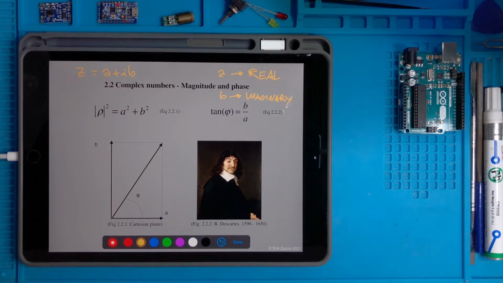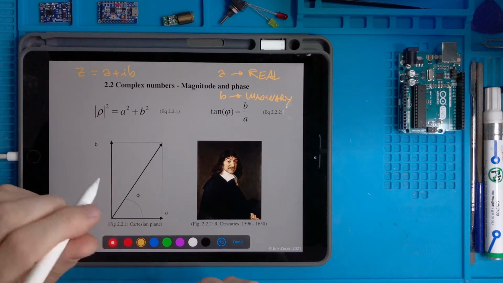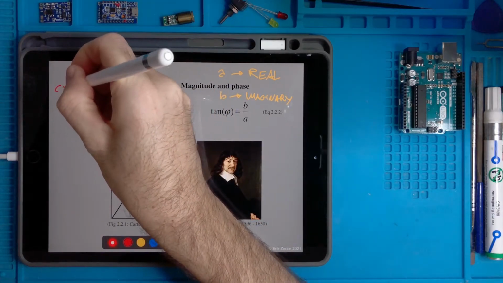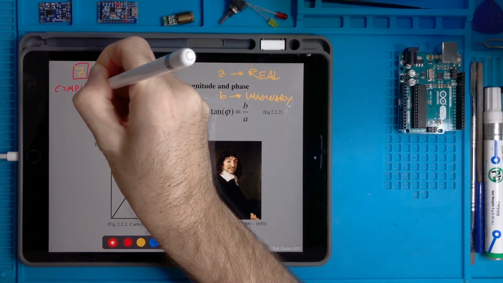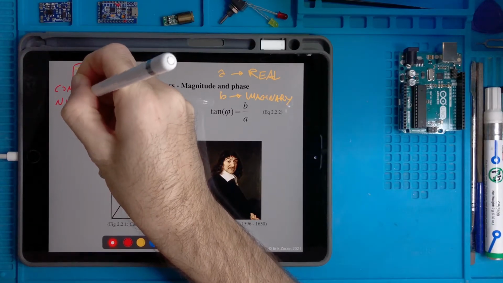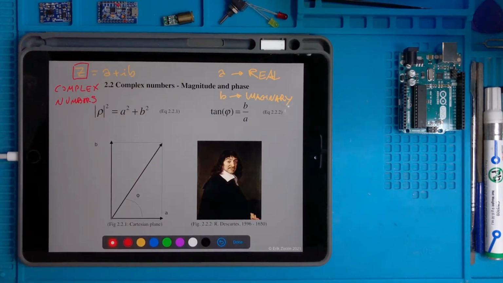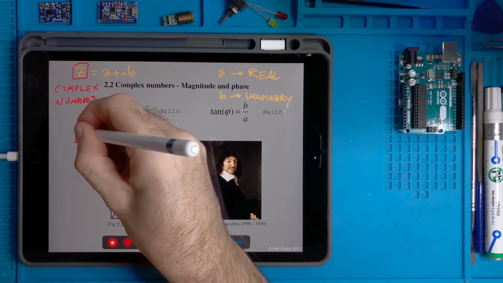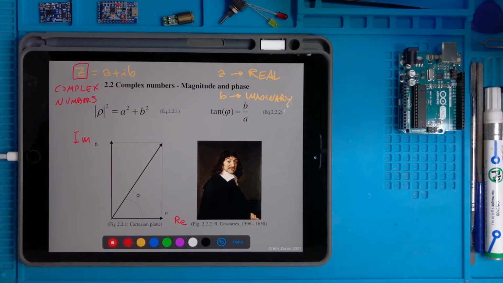And they are separate, let's say. The numbers themselves, I mean those z numbers, complex numbers, can be thought of as two-dimensional vectors. So this would be the real axis and this would be the imaginary axis.